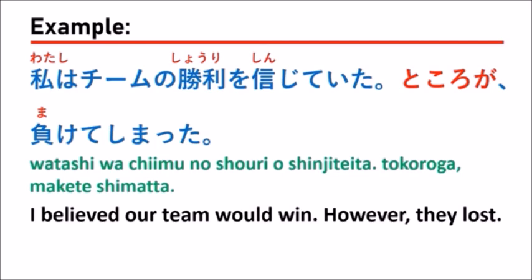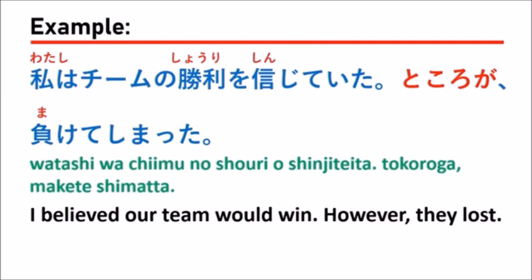So when you use the grammar of ところが, the result should be the opposite of the expectation.